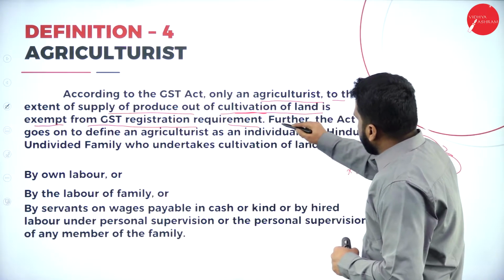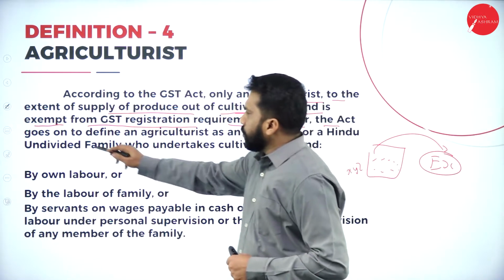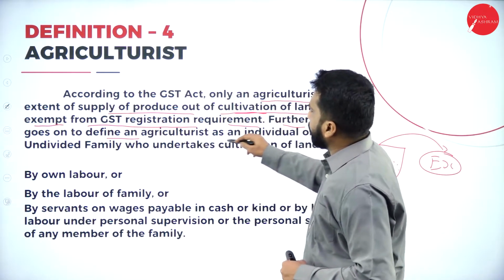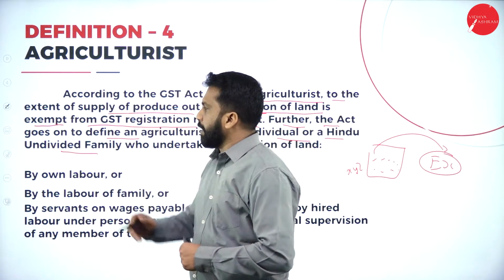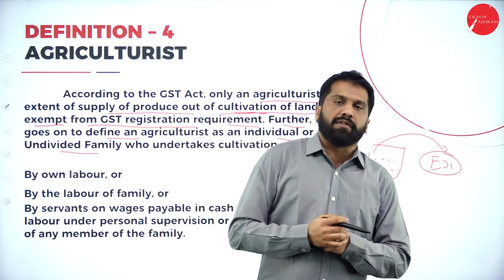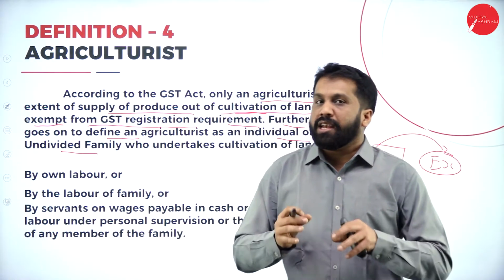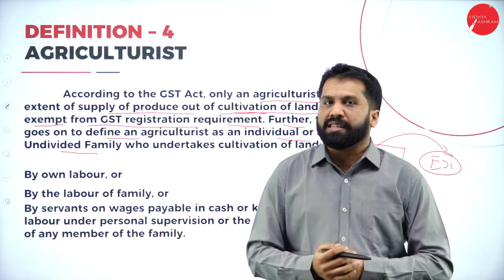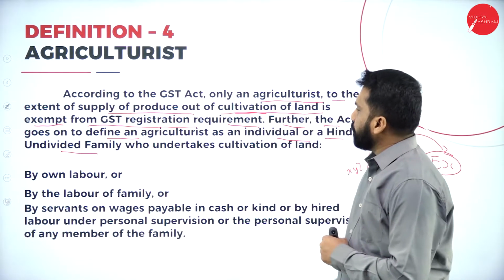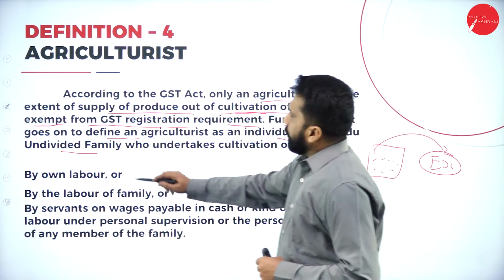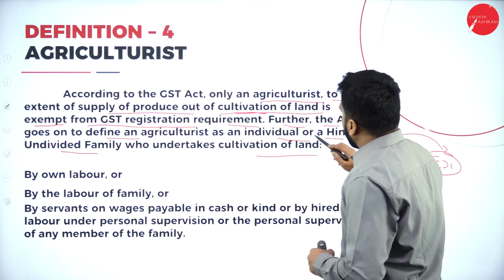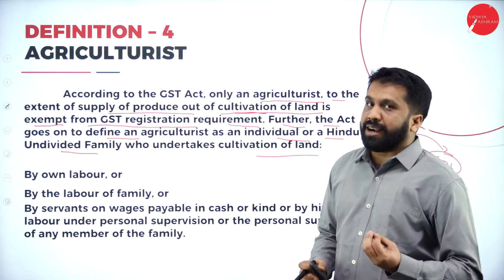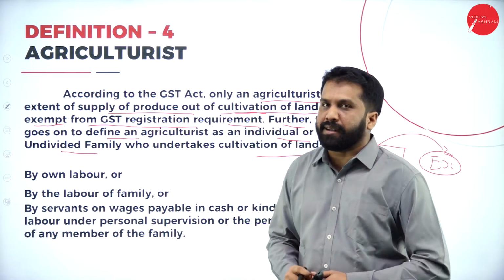Further, the Act goes on to define an agriculturist as an individual or Hindu undivided family. Even an HUF comes under agriculturist if they fulfill the basic conditions. An individual or Hindu undivided family who undertakes cultivation of land, the real farmer, comes under agriculturist.